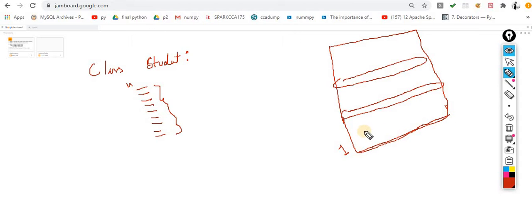Here you place your shoes. Let's suppose this one is shelf number 0, this one is shelf number 1. Here you place your clothes. In shelf number 2, let's suppose you place books, or you can say gadgets. So this one is just like an almirah.